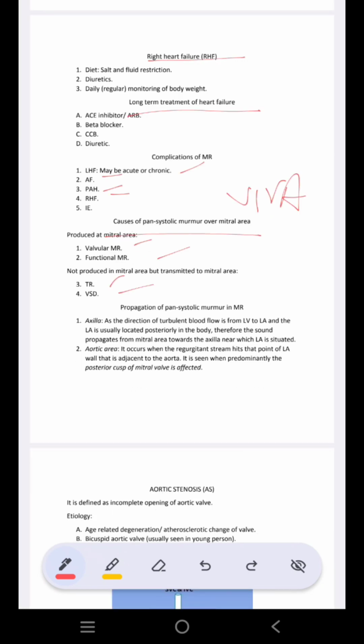Now one more thing you have to see is where the propagation of the pansystolic murmur in MR takes place. I told you that this can go to the axilla. Why can it go to the axilla? Because the blood is flowing from the left ventricle to the left atria, and the left atria is located posteriorly in the body, so it goes towards the axilla. Second, this pansystolic murmur of the mitral area can also go to the aortic area. Why can it go to the aortic area? It will go to the aortic area when the regurgitation of the blood flow is towards the left atria that is adjacent to the aorta. If it is adjacent to the aorta, then it goes to the aortic area. And this usually involves the posterior cusp of the mitral valve.